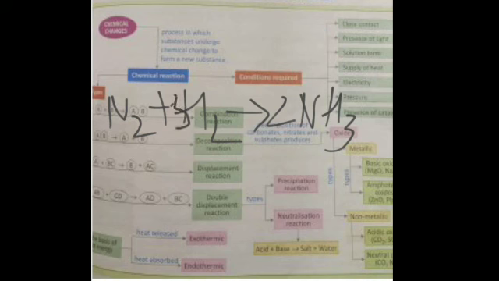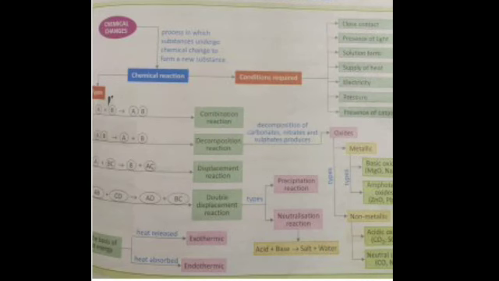Is it clear? And one more condition is the presence of a catalyst. What is a catalyst? It is a chemical substance that changes the rate of a reaction without itself undergoing any chemical change. A catalyst can be positive or negative. The positive catalyst increases the rate of a chemical reaction and a negative catalyst decreases the rate of a chemical reaction. Now, what are the characteristics of these chemical reactions?